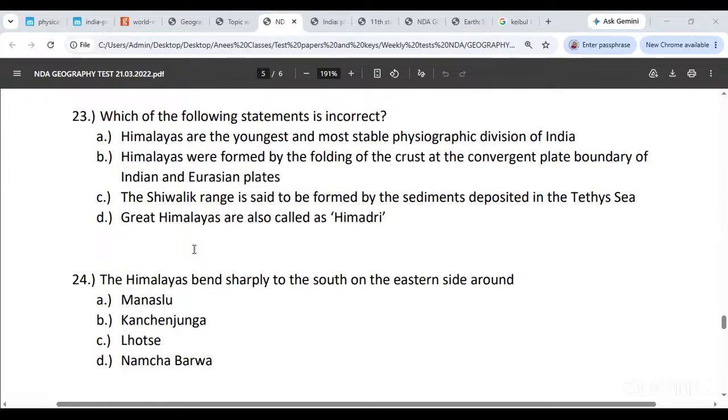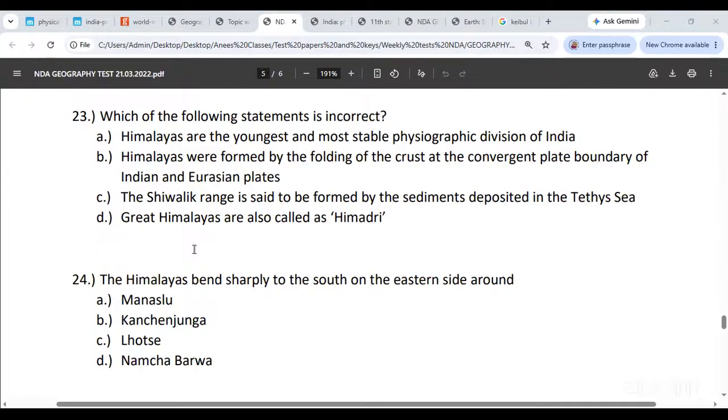Which one of the following statements is incorrect? Himalayas are the youngest and most stable physiographic division of India. Himalayas are formed by the folding of the crust at the convergent plate boundary of Indian and Eurasian plates. Shivalik range is said to be formed by the sediments deposited in the Tethys Sea. And Great Himalayas are also called as Himadri. Oh, okay. Samjha. Haan. Third one. Third is a problem. Shivalik Hills wala you're saying is a problem.